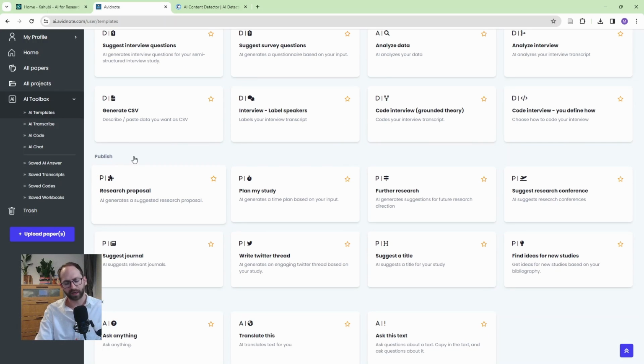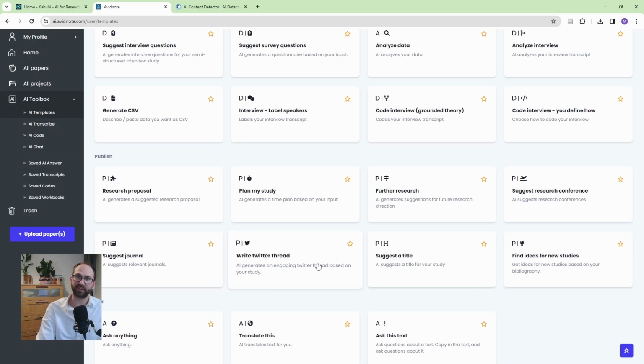If you are going to publish any of your work, or if you are going to start a PhD soon, you're thinking of it, look, it will help you to create a research proposal. It will give you some ideas. It will create a timeline for you, okay? Then suggest future experiments, suggest some research conferences for you, even journals that you could potentially publish in and that could be relevant to you, Twitter threads.